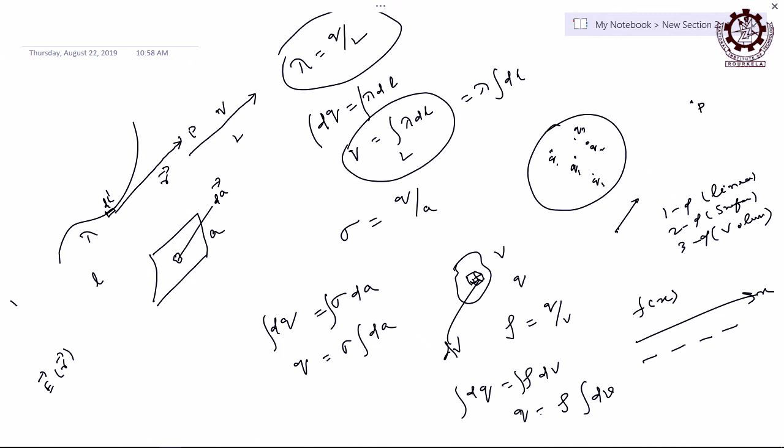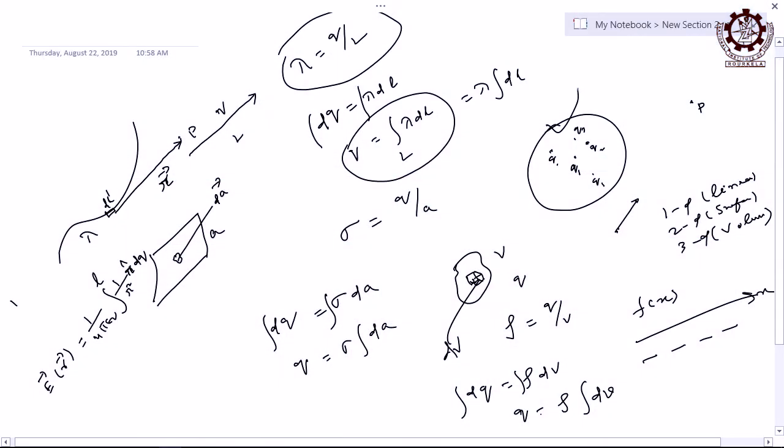Then what will be the value of this E of r vector? It will obviously be 1 by 4 pi epsilon 0, integration of 1 by r square into r cap, over the charge dq. This is the intensity now at that point because of the whole charge content, the whole path. dq is for the elementary path, but you integrate it for the whole length. Now you tell, due to the group of point charges and this type, is there any difference, or are both the same? You cannot write them as integration.